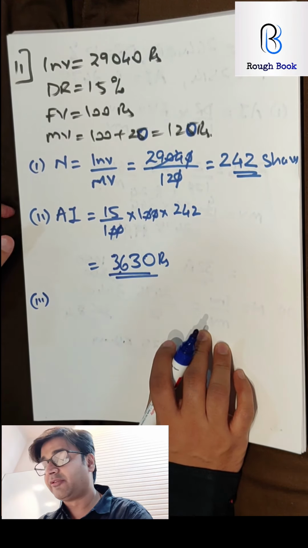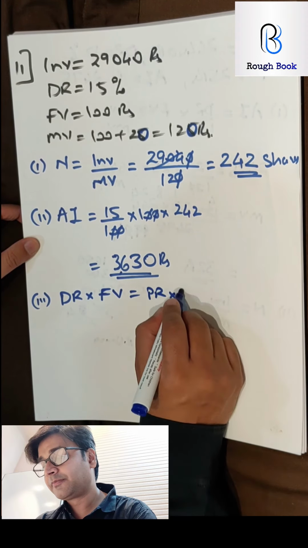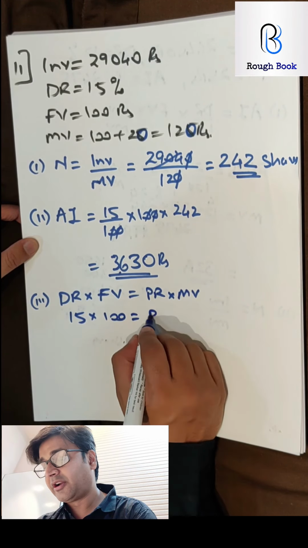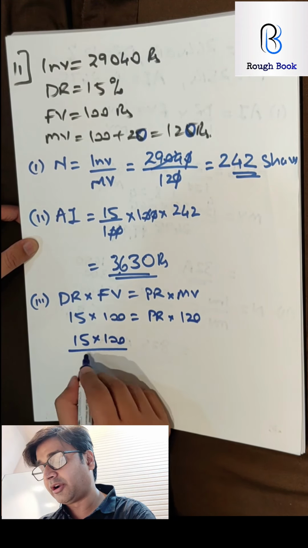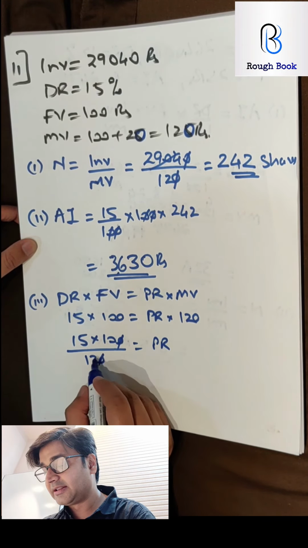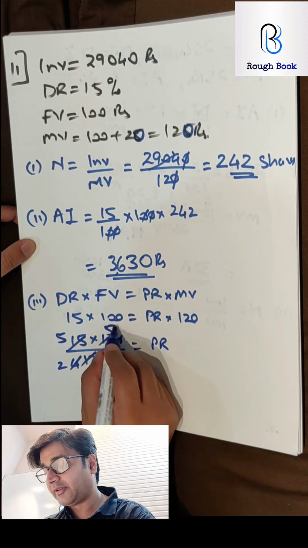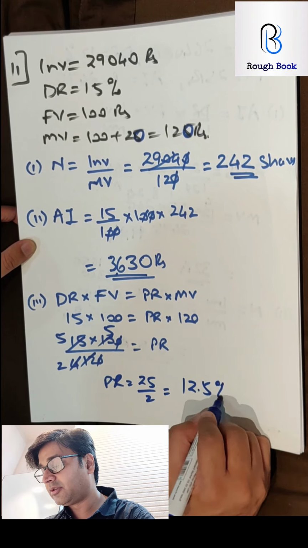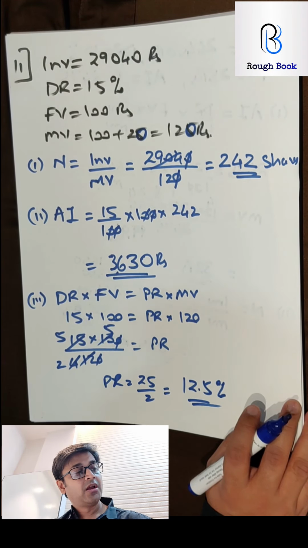Let's look at the last part. The percent return on his investment. So DR into FV upon MV is equal to PR. So DR is 15%, FV 100, PR is what we are trying to calculate, and MV is 120. So I get 15 into 100 upon 120 equals PR. So 2 zeros get cancelled. What else can I cancel? 3 4s are 12, 3 5s are 15, 2 2s are 4, 2 5s are 10. So PR will be 25 by 2, that is 12.5%. How many got this correct? The Mr. Tiwari question, sum number 11.